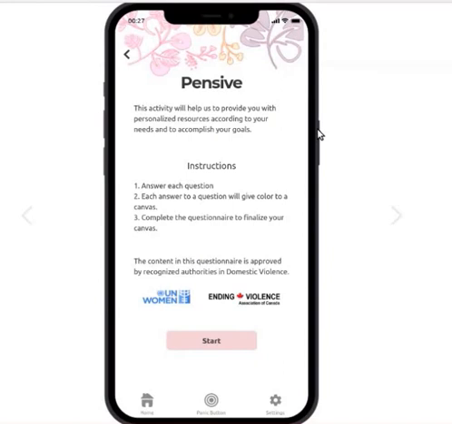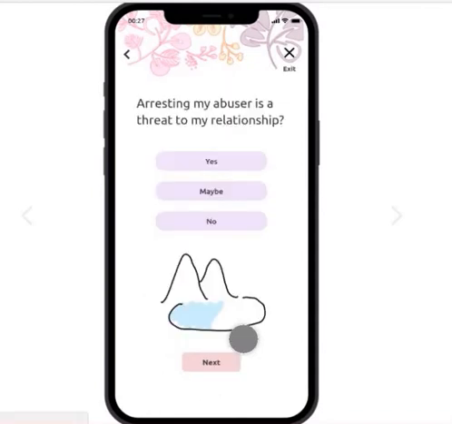The idea of this feature is that the user responds to a questionnaire. The responses from that questionnaire are going to help the app tailor the content of the app to the stage of the journey of that victim or survivor. So it's very important that the user answers the questionnaire, so that the app can provide better resources. When the user starts, they just click here, and it's going to show the different questions.